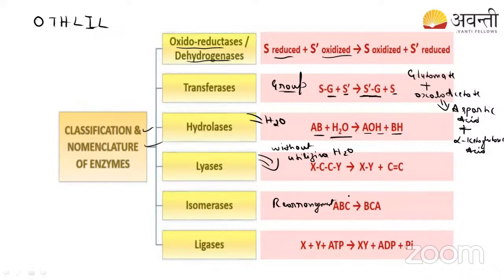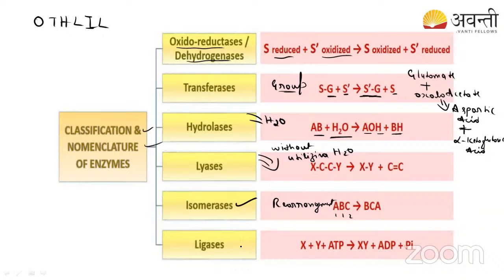The enzyme name is isomerase enzyme. What will it do? See here, there are three friends, A, B, C, and these three are together now. So what will happen? This enzyme is going to change their positions. So that is A, B, C, and now it is changed into BCA. That is the main function of the isomerase: rearrangement, ABC into BCA.